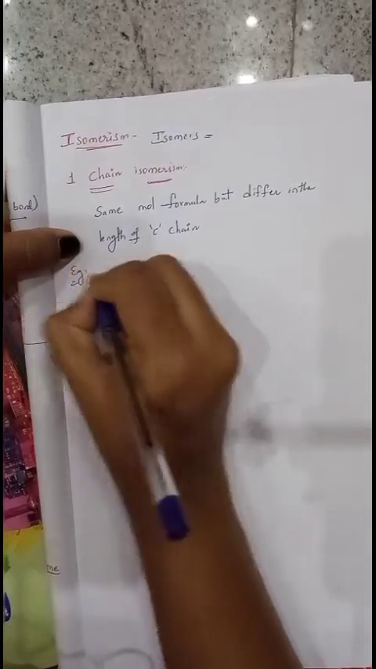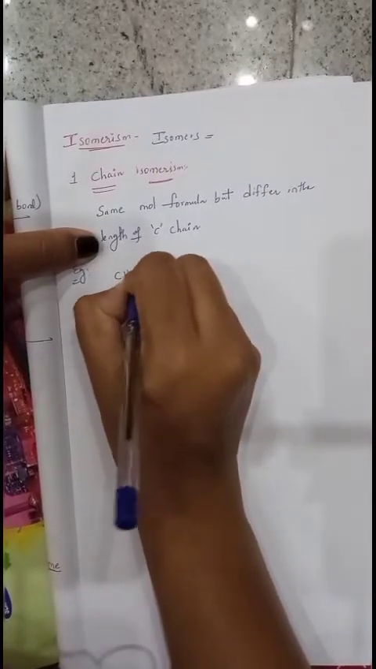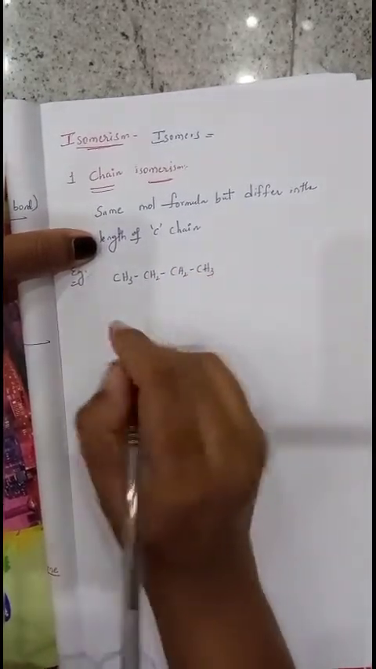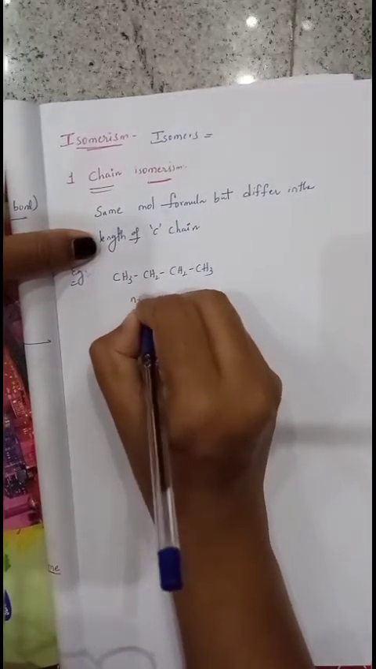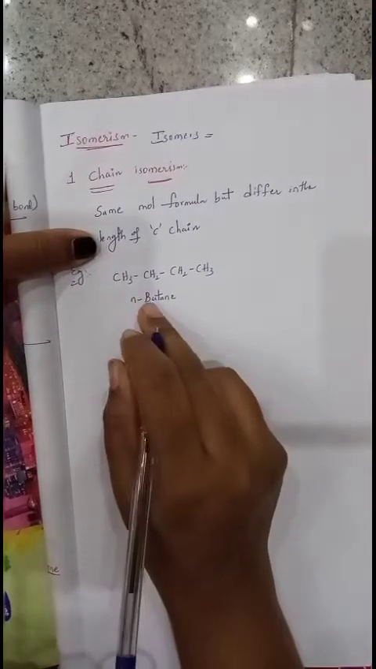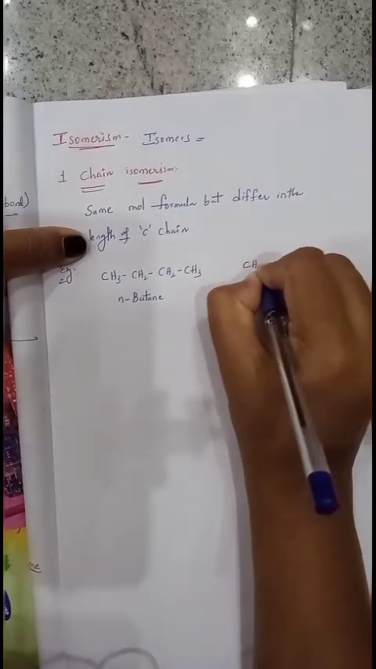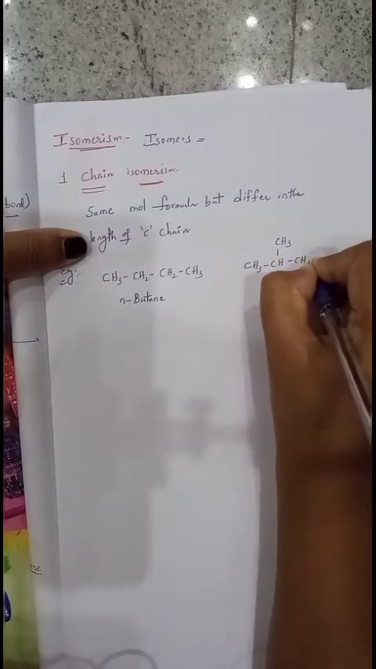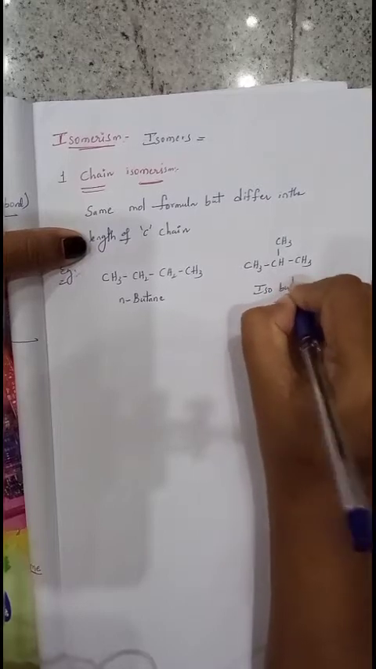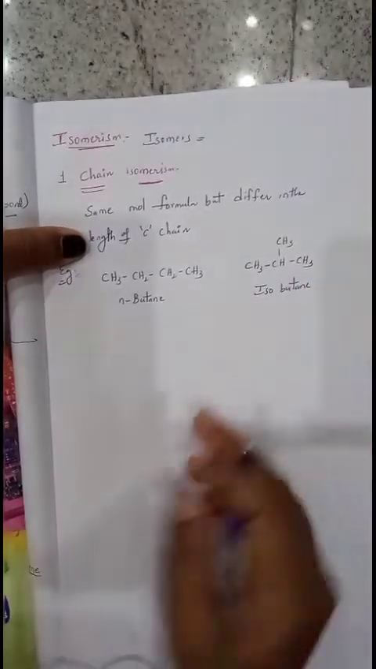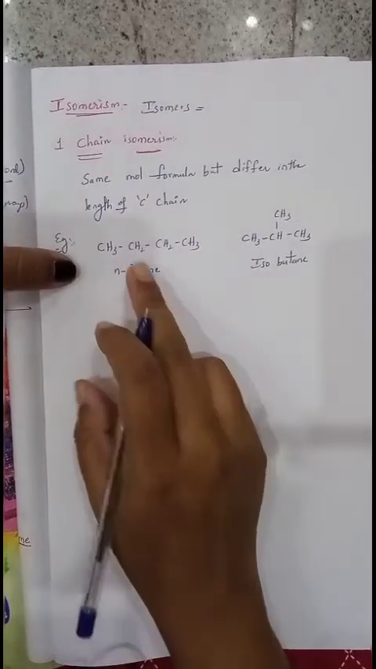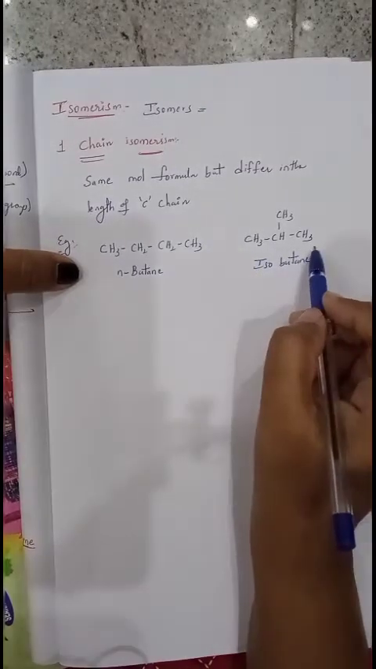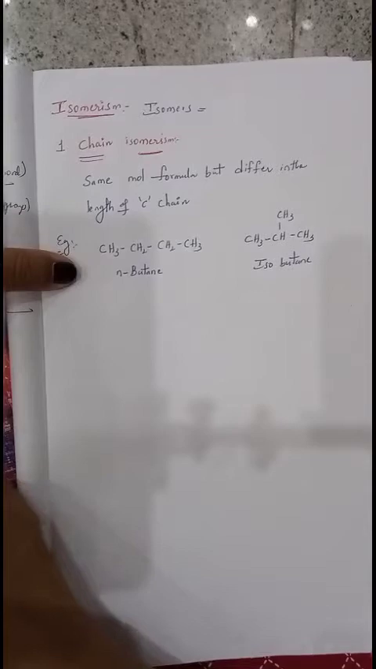For example, we will take n-butane, CH3, CH2, CH2, CH3. Here all the carbon atoms are present in a straight chain, so we can call it n-butane. Another isomer for this is isobutane, that is CH3, CH, CH3, CH3. This is called isobutane. Both contain the same molecular formula but differ in structure. So we can say the length of chain differs. In this, the length of chain is 4. In this, the length of the carbon chain is only 3. Such isomers are called chain isomers.